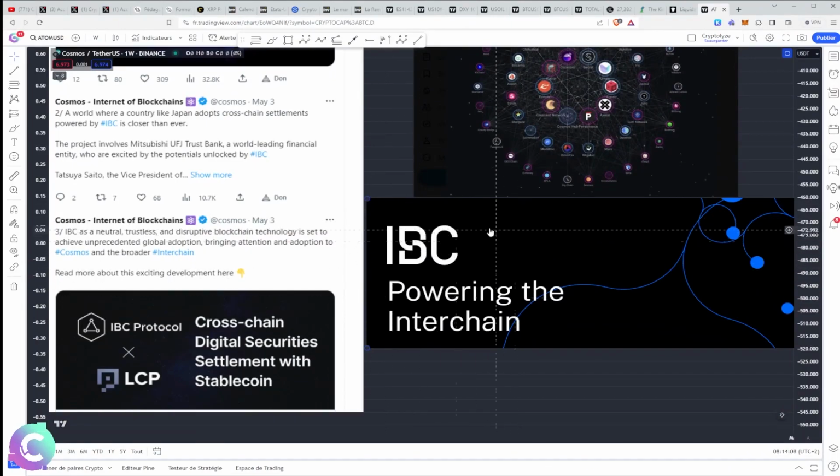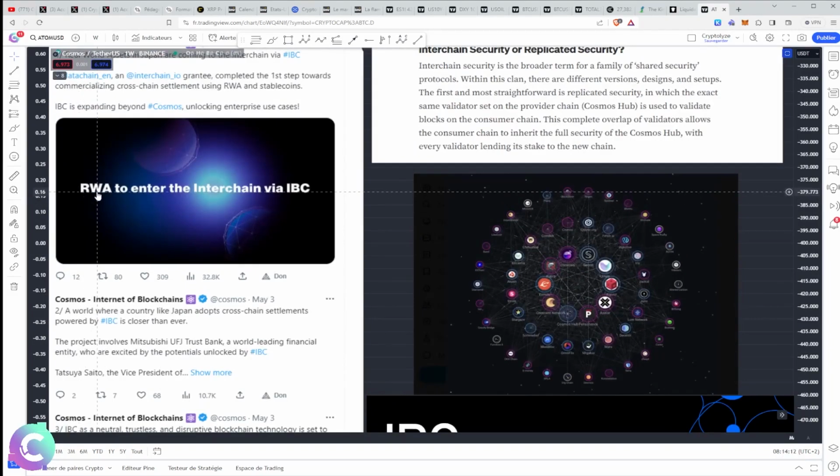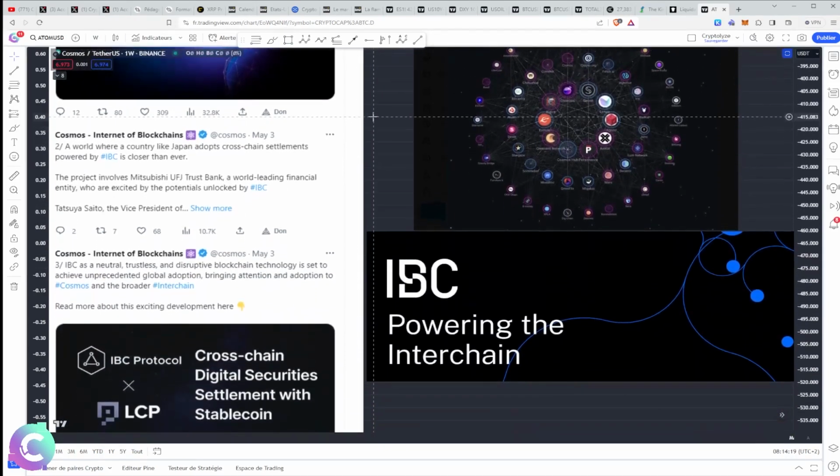I think that this will continue, and the IBC will really interface with the notion of RWA, real-world assets, therefore the tokenization of assets in the real world. Through the IBC, it would precisely make it possible to have transfers which would be very fluid, and it is the narrative which is defending Cosmos.